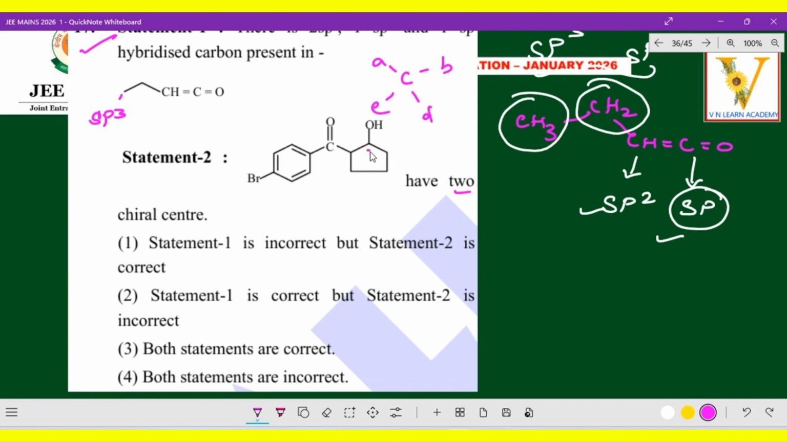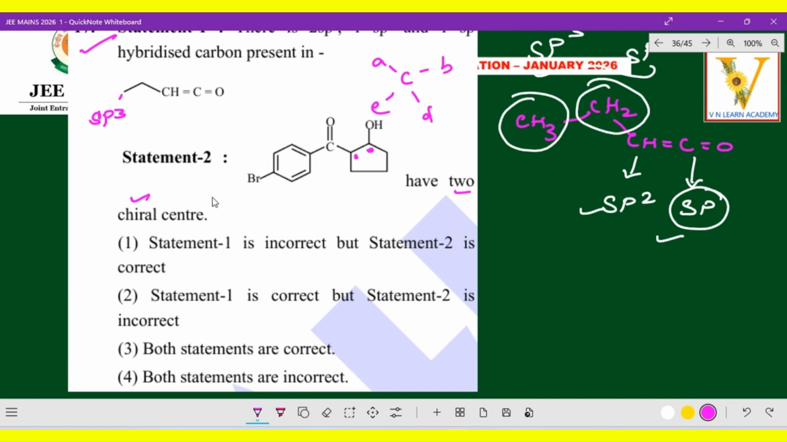So this point is chiral. Four different groups or atoms are attached to it: a hydrogen, then OH on this side, and on this side, all are different. So this is one chiral center. And the same way, this side also has one chiral center. So here one and here one, here CH, and C double bond O. So this also has 2 chiral centers, 100% two chiral centers.